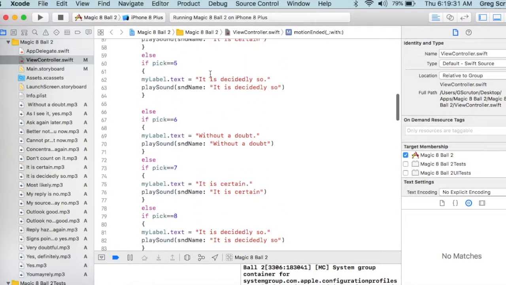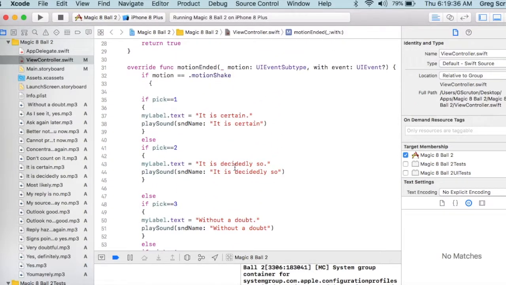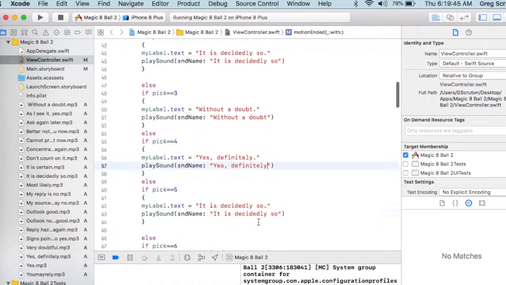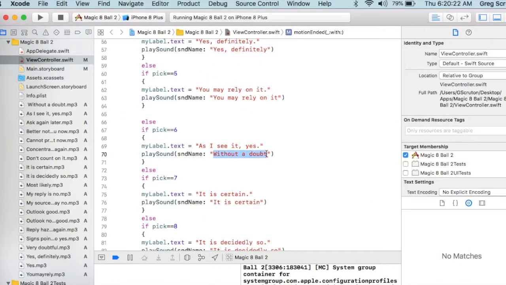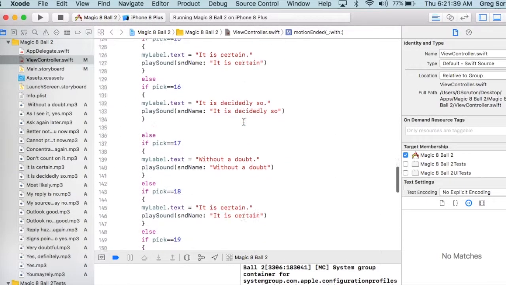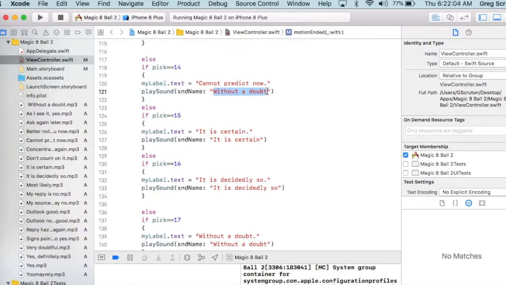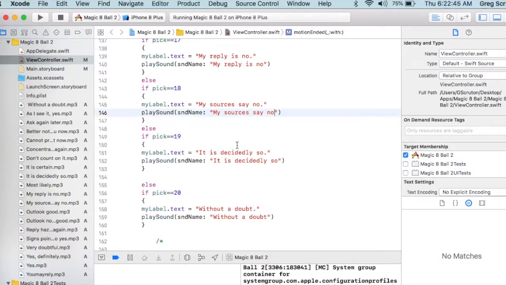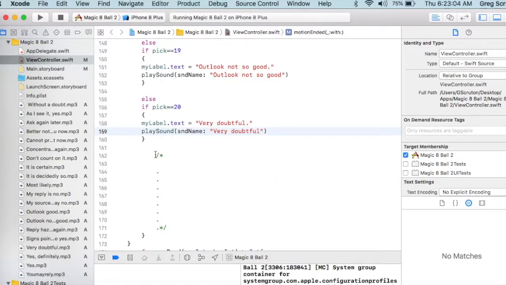I had the first 2 done. It is certain. It is decidedly so, without a doubt. Okay, so it is certain again. So number 4. We have number 5, and then number 6, and then number 7, then 8, then 9, then 10, then 11, then 12, then 13, then 14, then 15, then 16, then 17, then 18, then 19, then 20. And let's get rid of this stuff.